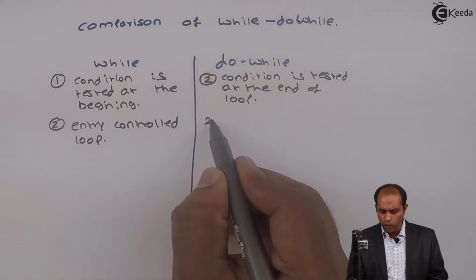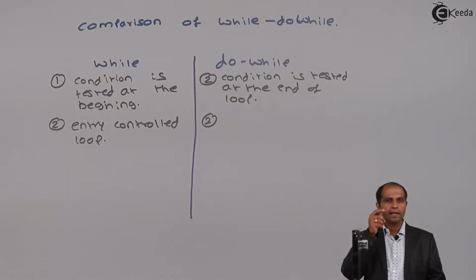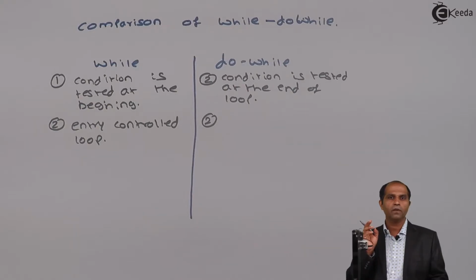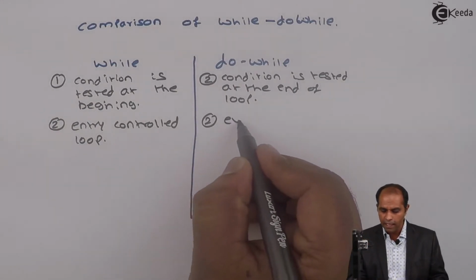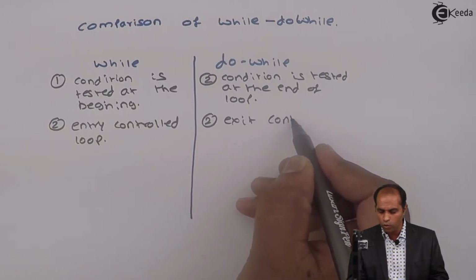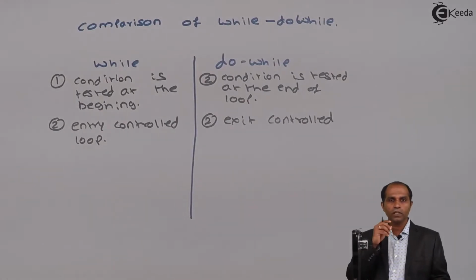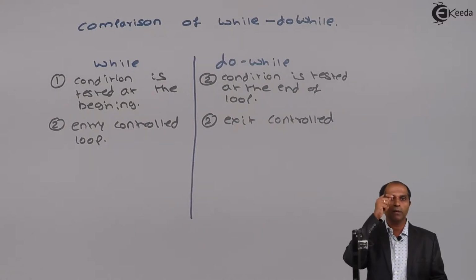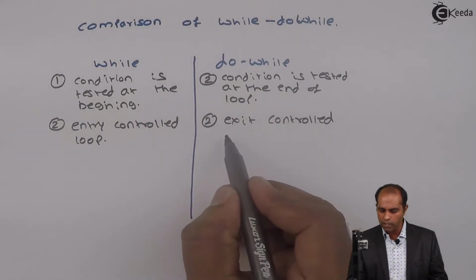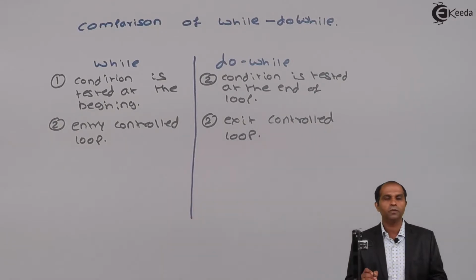Whereas in a do while loop, the condition is tested at the end of the loop, hence we call this an exit controlled loop, as the control of the loop, whether to restart it or whether to stop, is not made at the beginning but at the end.